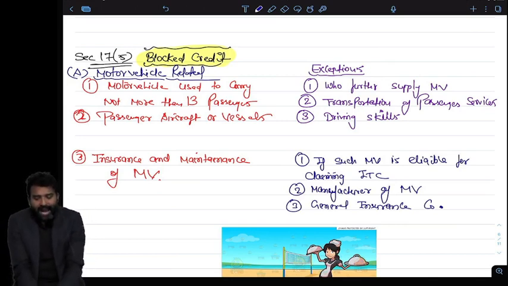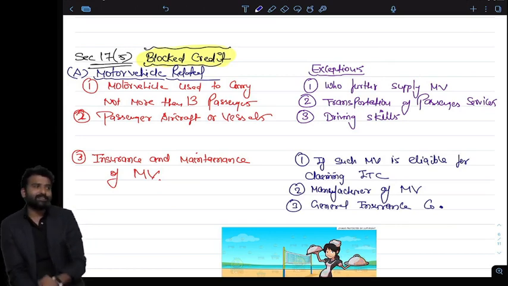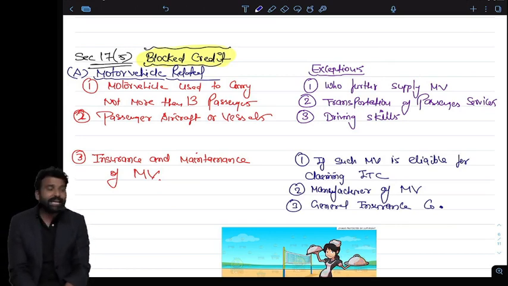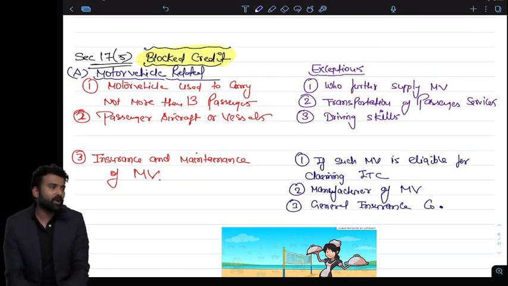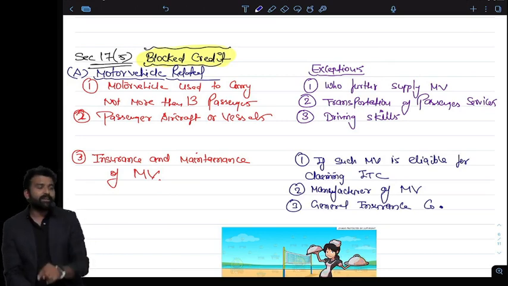Hiring is also blocked in another category. I will cover that. Renting of motor vehicle for employees. If I am renting a motor vehicle for employees, I cannot claim credit. It is actually covered in blockage later. I will discuss that.